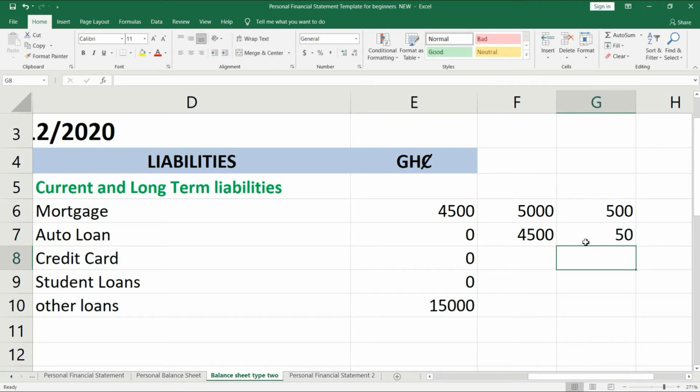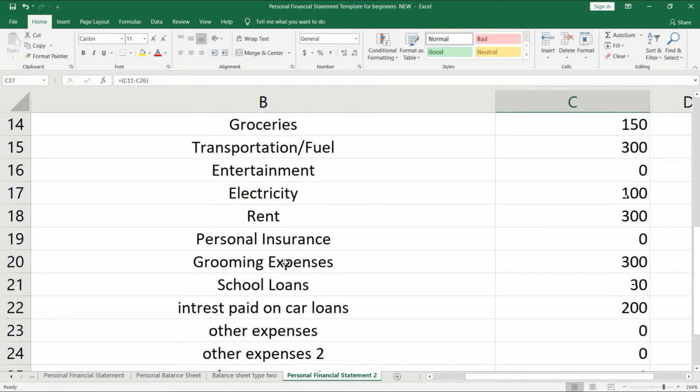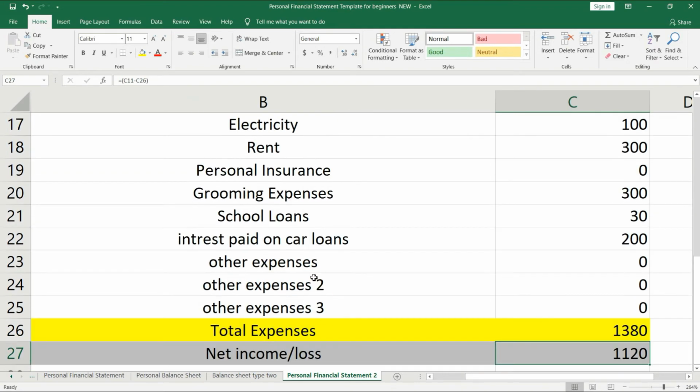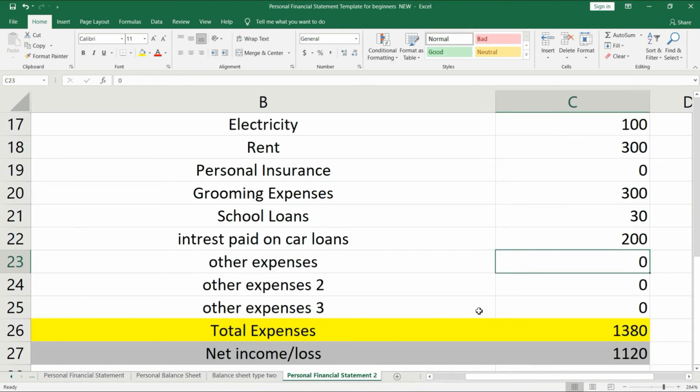Now, this 50 cedis has to appear here in your expenses. So maybe it will be here. That's what I'm saying, that it's not everything I've captured in here. So you decide. If you have a mortgage, you put in here maybe interest on mortgage, and you put the 50 cedis in here. Since we don't have any mortgage, we don't have anything showing here in our financial statement.